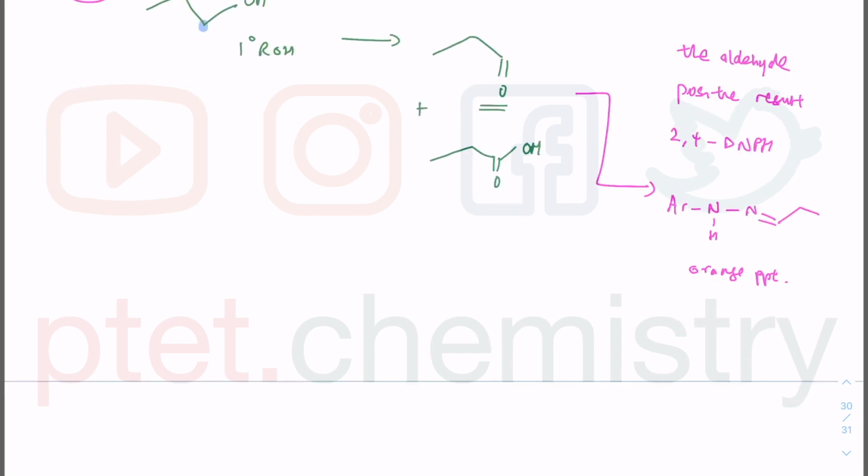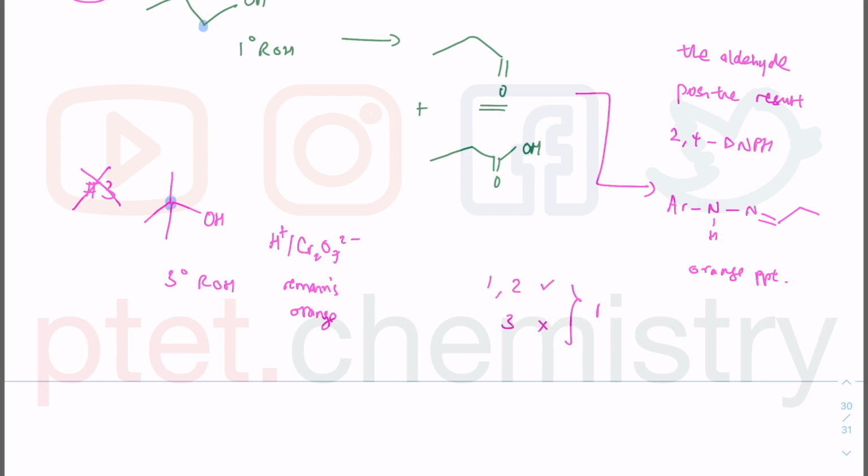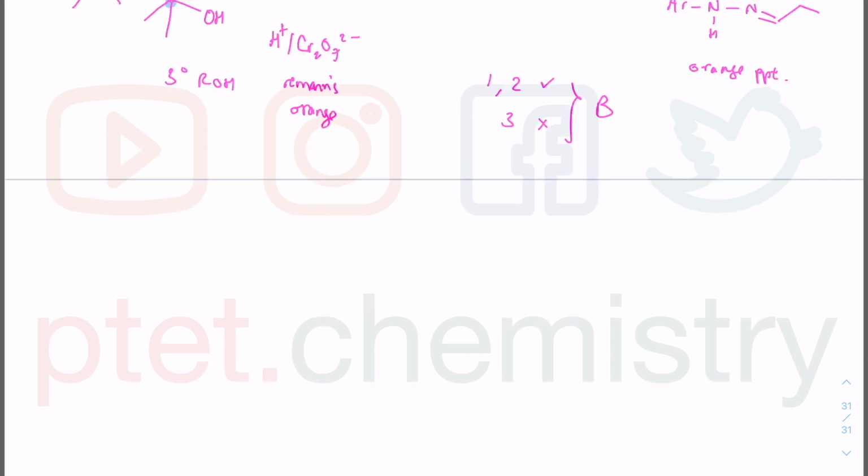If you look at option 3, option 3 is very clearly a tertiary alcohol, so you can't even oxidize it. You don't get ketone, you don't get aldehyde after oxidation. In fact, the acidified dichromate, the Cr2O7 2-, just remains orange. Since you are not producing ketone or aldehyde, you will not get an orange PPT with the 2,4-DNPH. Only 1 and 2 are correct. 3 is wrong, so this leaves option B as the only correct answer there.